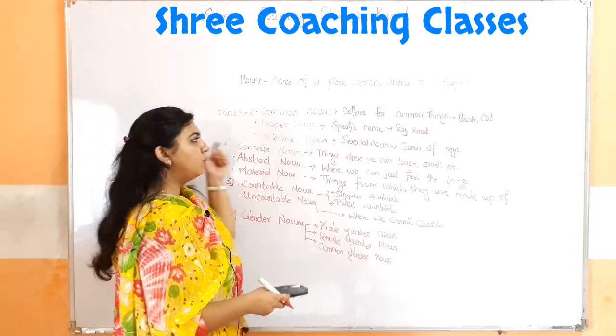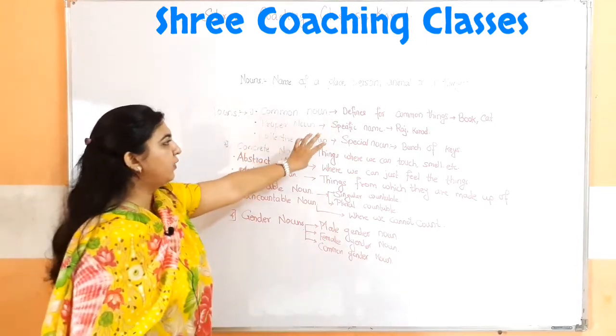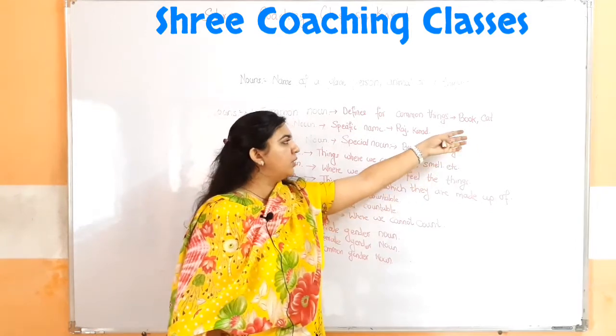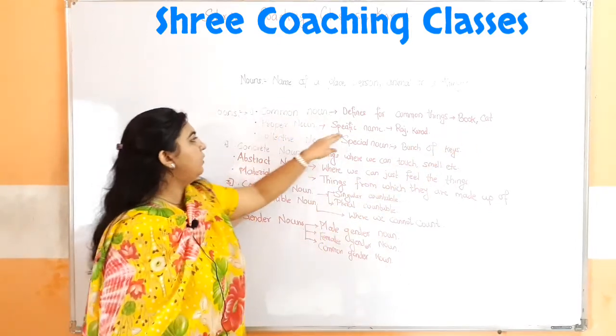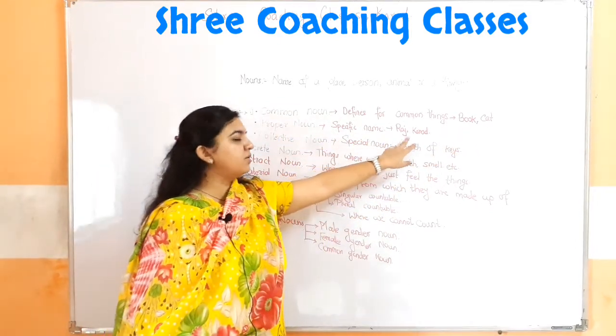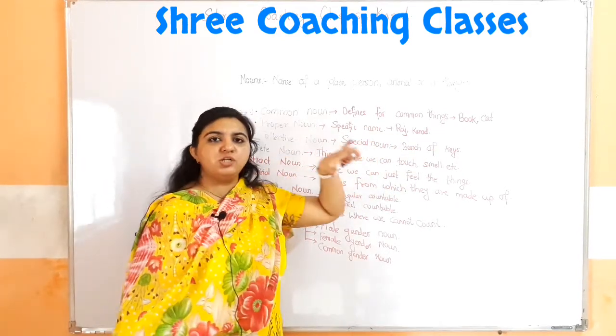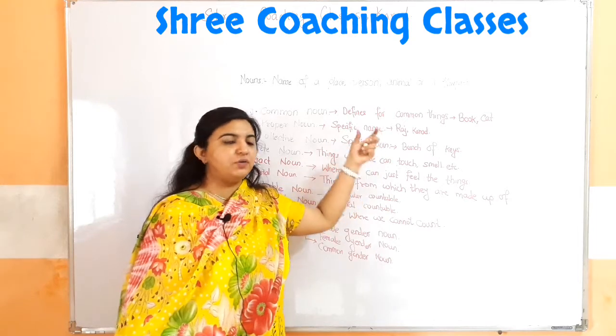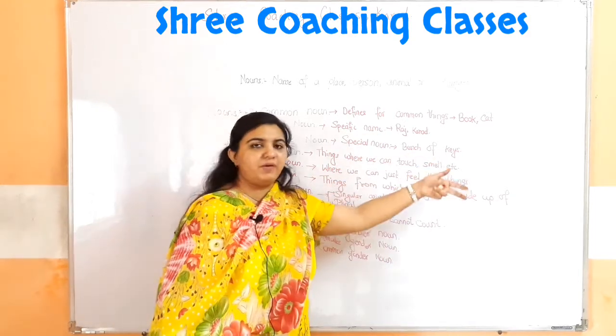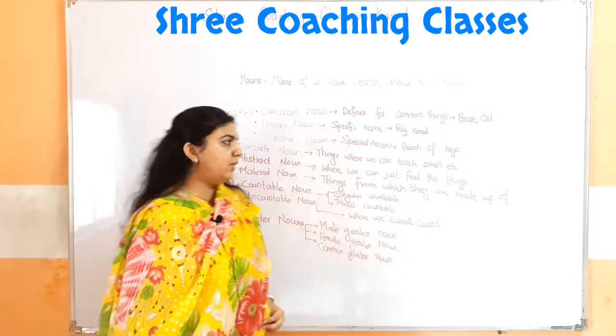Okay, so what is a common noun? That defines the common thing, that is books or a cat. Proper noun defines a specific name, that is Raj or Karan. Collective noun gives a special word for that particular noun, for example we have seen the bunch of keys.